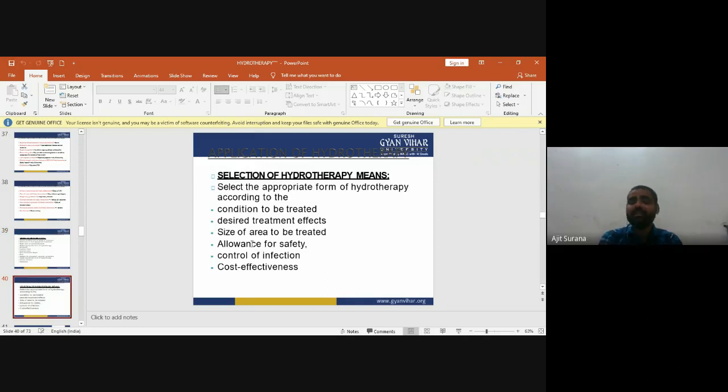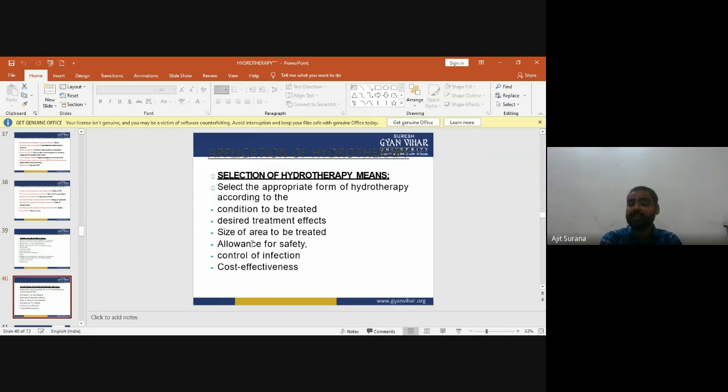Now the selection of hydrotherapy means selecting the appropriate form of hydrotherapy according to the condition to be treated, desired treatment effect, size of area to be treated, allowance for safety, control of infection, or cost effectiveness.